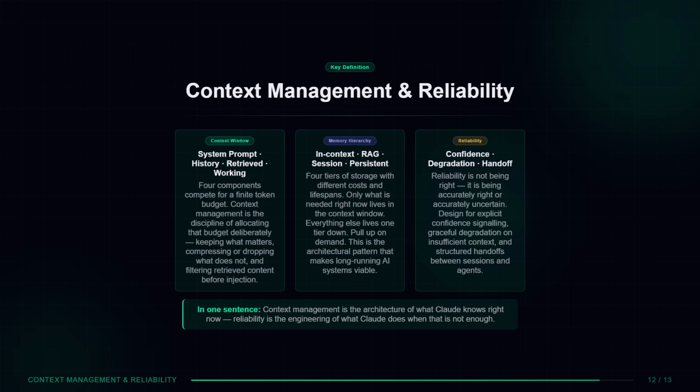The memory hierarchy. 4 tiers: in context, retrieval, session summarization, and persistent storage. Only what is needed right now lives in the window. Everything else lives one tier down.